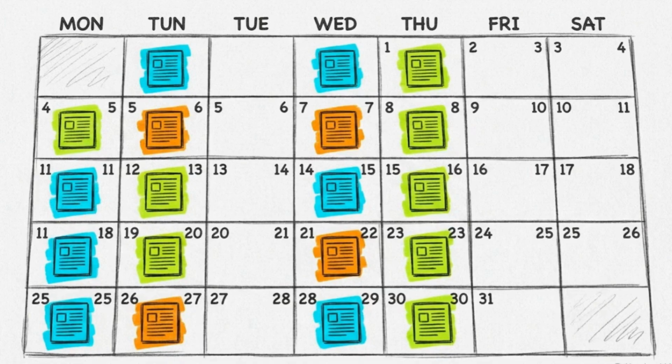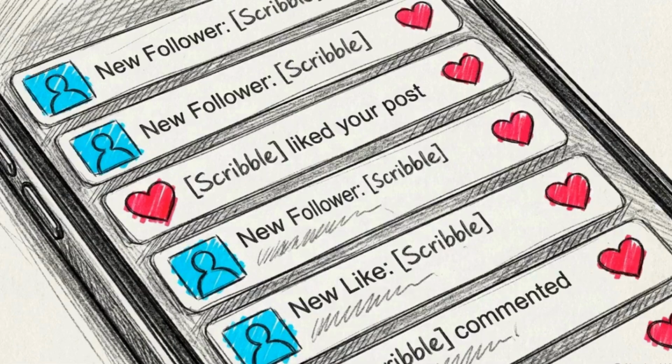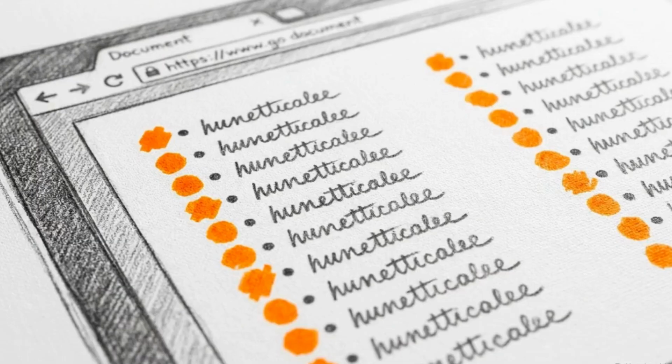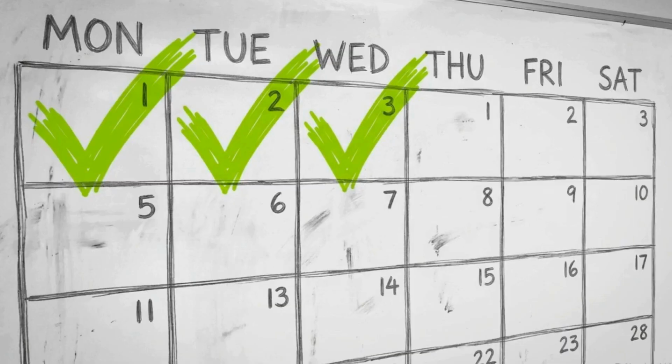A rigid minimum schedule ensures you show up on time, every time, which signals to your audience that your brand is reliable. Combining this with a repurposing strategy keeps you visible without causing burnout. If you followed along, you have now replaced a vague goal with a tangible, functional workspace. You have your pillars, an idea bank, your formats, and a schedule.